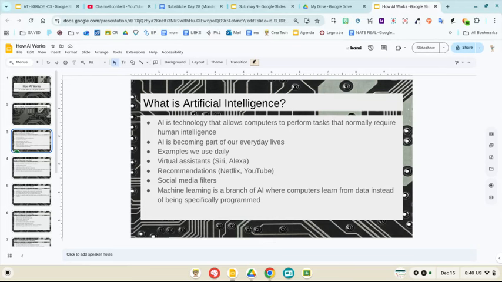So AI is technology that allows computers to perform tasks that normally require a human. It's part of our everyday life, and some examples were Siri, Alexa, Netflix, YouTube, social media. And machine learning is a specific branch of AI where we learn from data instead of just programming the traditional way a computer to do something. It's going to start learning by itself.